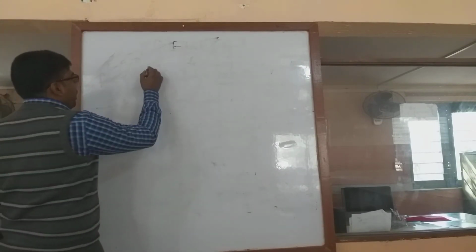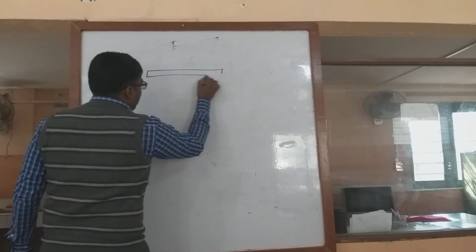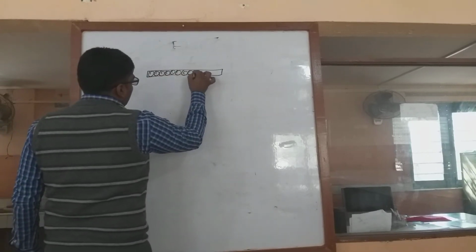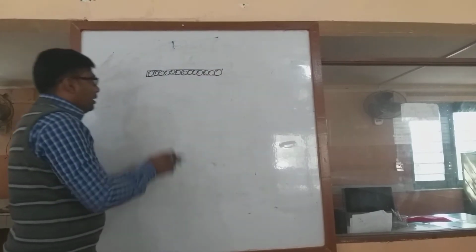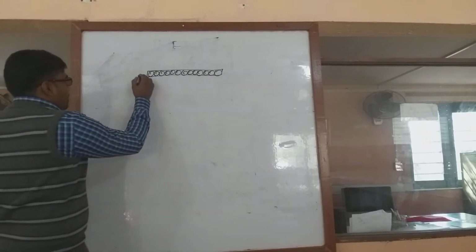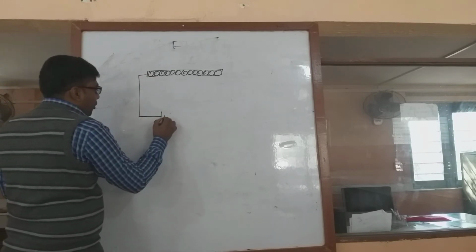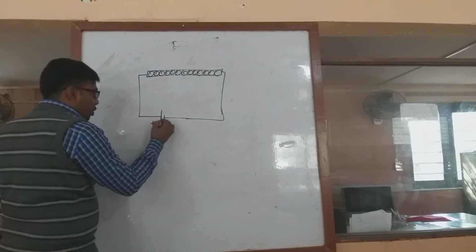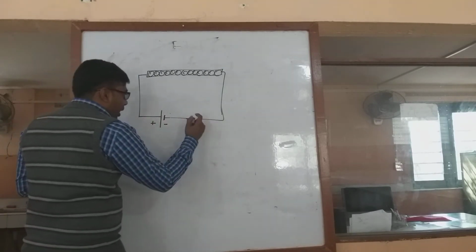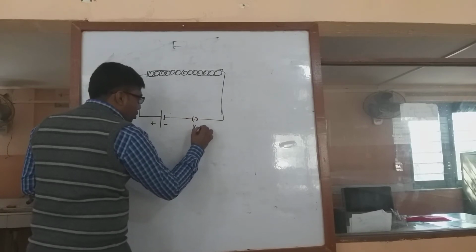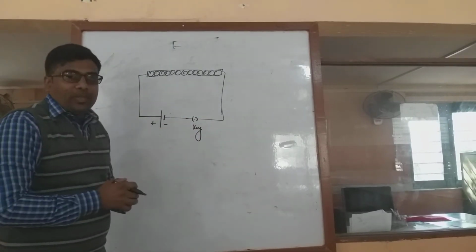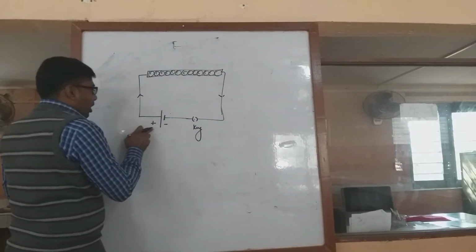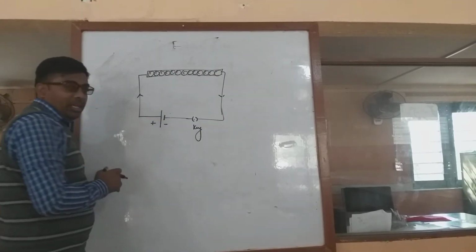Now for this again we are taking a conductor. So here the atoms are regularly arranged. As we want to say that electric current is flowing in the circuit, this conductor now I am connecting to a battery. As we know, the longer line represents the positive end and the smaller line represents the negative, and here we are keeping a key which is used to switch on and off. So now the key is on. So the positive current flows in this direction and comes away like this. So current always travels from the positive to the negative.